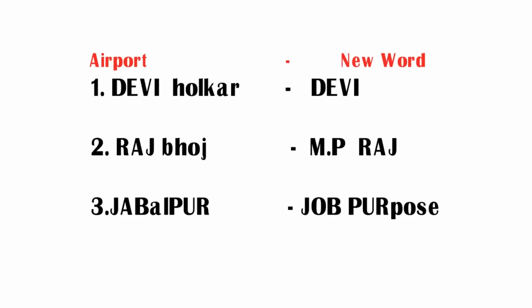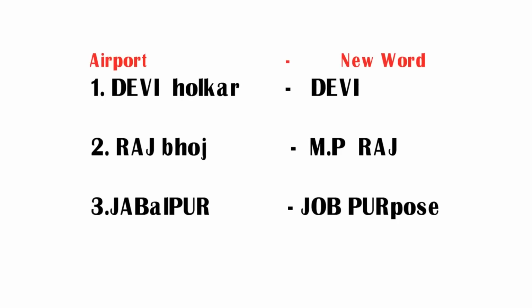But how to remember these 3 names and Madhya Pradesh? Let us see the trick. Friends, in the first one, Devi Holkar, try to remember the word Devi. Coming to the second one, Rajbhoj, try to remember the word Raj. Here MP stands for Madhya Pradesh. At the same time, MP stands for Member of Parliament. Raj means Rajnath. Try to remember it as Rajnath Singh.